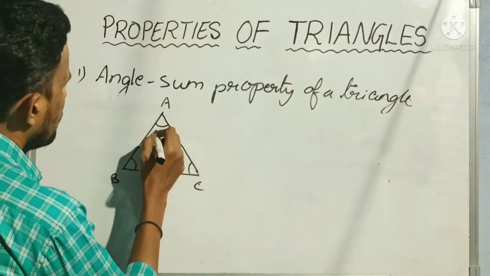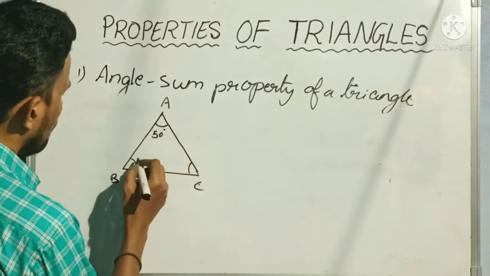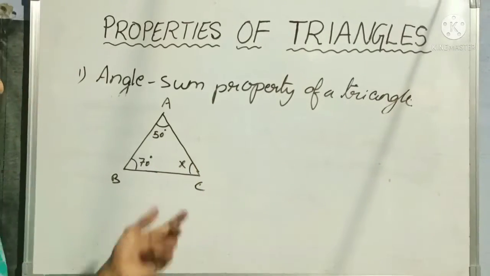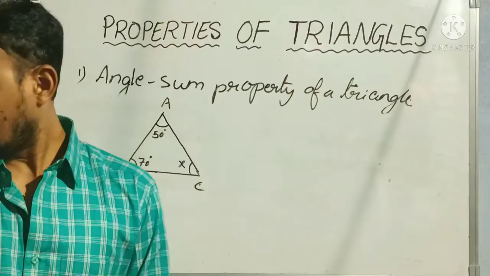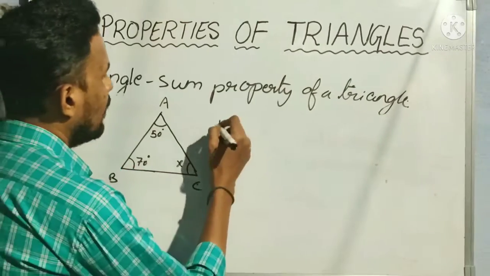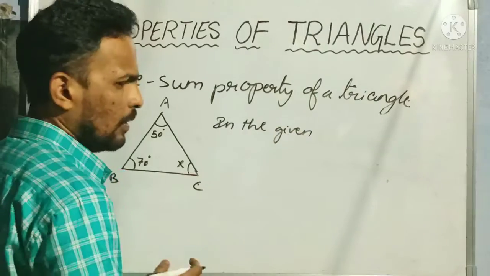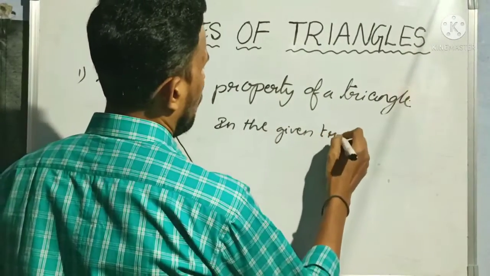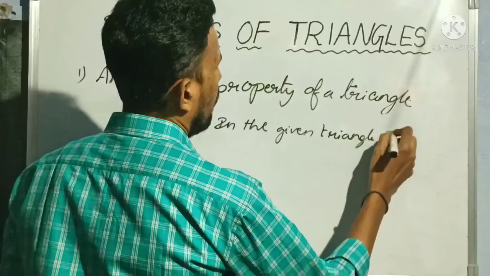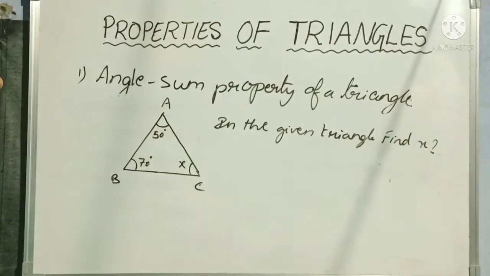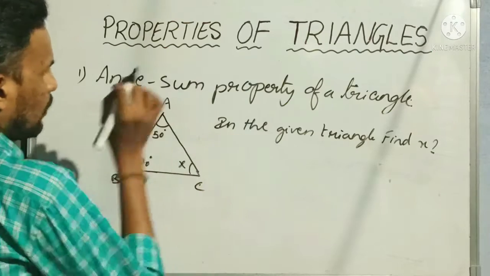This is 50 degrees. This is 70 degrees, and we need to find this third angle x. So the question will be: in the given triangle, find x.